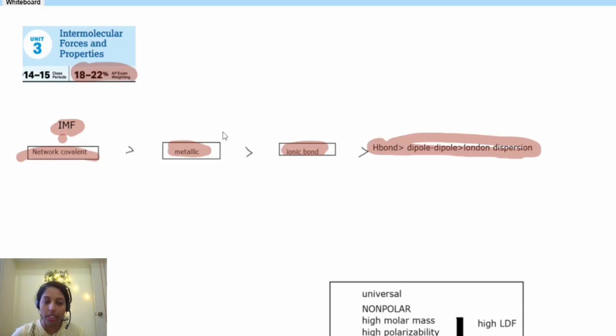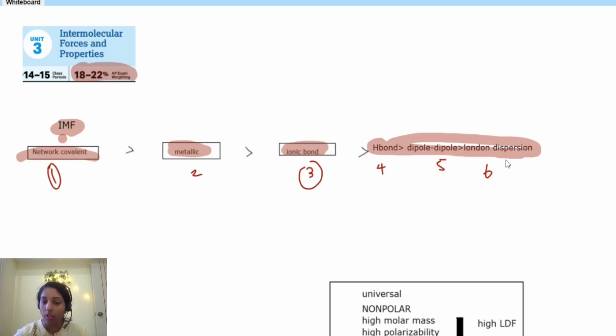So definitely we are comparing IMF mainly, like we are comparing a physical force. This hydrogen bond, dipole dipole, and dispersion, these are just physical forces. So when you're comparing a physical force with a chemical bond, definitely the chemical bond will dominate, right? That's why this is the strongest IMF. And then second, and then this one is third. And here hydrogen bond, dipole dipole, London dispersion.